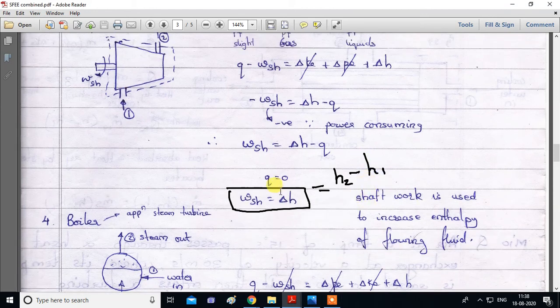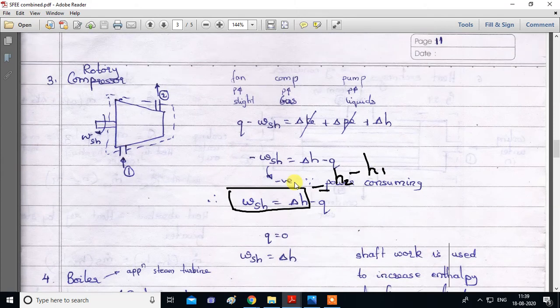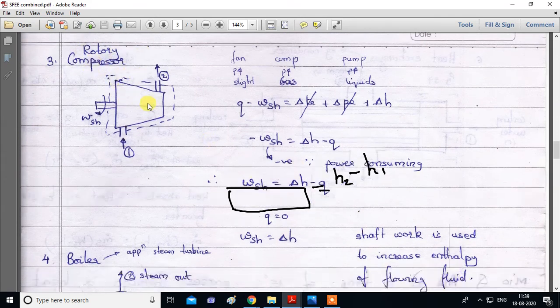What is the statement using this equation? Shaft work is used to increase the enthalpy of flowing fluid. Because of this shaft work we are getting the equation H2 minus H1, meaning H2 is greater. So enthalpy is increasing. Shaft work is used to increase the enthalpy of fluid. This is known as compressor.